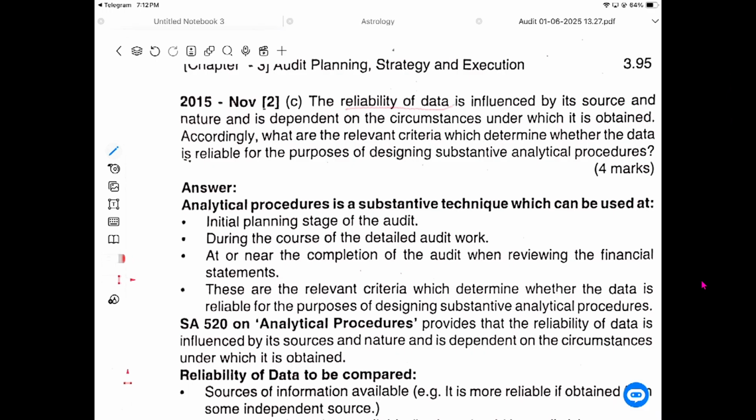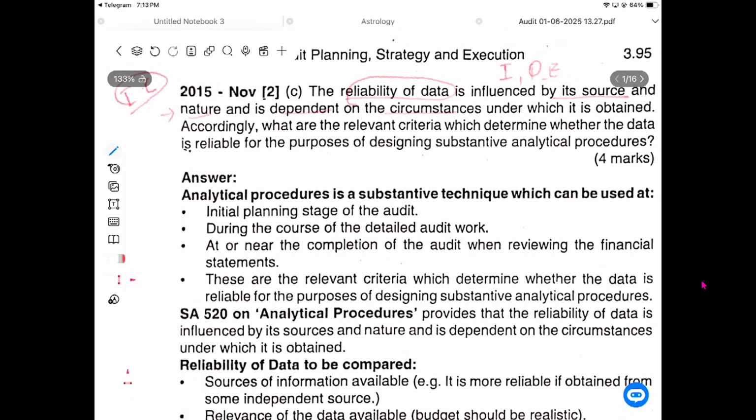The reliability of data is influenced by sources: internal source, outside source, and external source. And by nature: how the internal control is there for this source, and depending on circumstances, whether it arose due to the procedure done by the auditor, or we got the source through the auditor's expert, or through the internal auditor. These are some circumstances through which we can say it is reliable or not reliable.